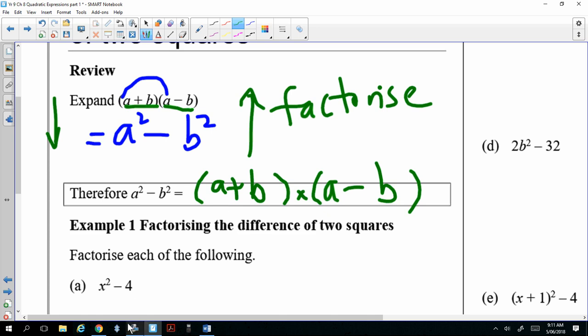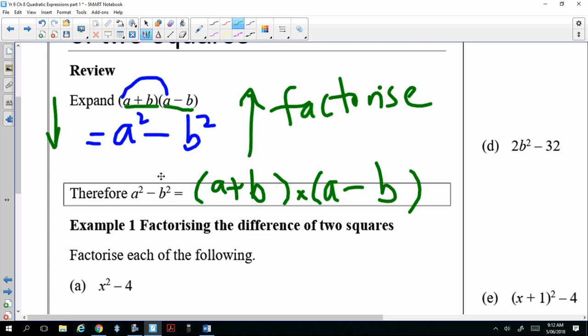Yes? Negative? No, that's a plus b, a minus b, like we did before. Yep. Exactly. Yeah, it is the exact same thing. Because why do we do it? Because we're going reverse. This is the formula to factorize a squared minus b squared.